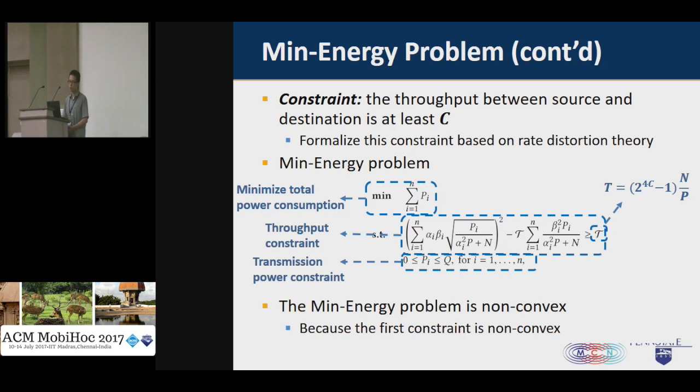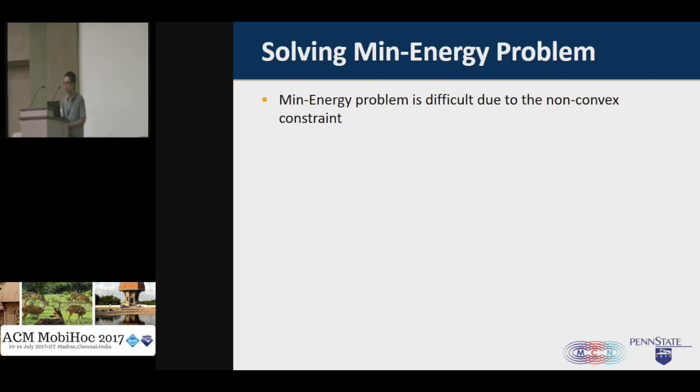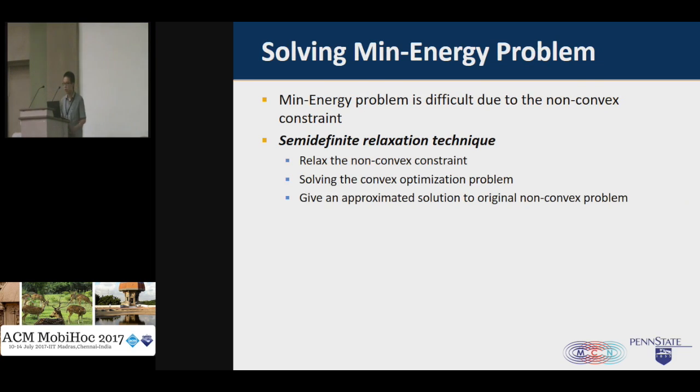Unfortunately, this mean energy problem is non-convex because the first constraint of this problem is non-convex. So how can we solve this non-convex mean energy problem? We consider applying an approximation technique called semi-definite relaxation. The original mean energy problem is difficult because of the non-convex constraint. So what we want to do here is simply relax this non-convex constraint. In this way, we can get a much simpler convex problem. By solving this relaxed convex problem, we hope that we can get an approximated solution to the original non-convex problem.